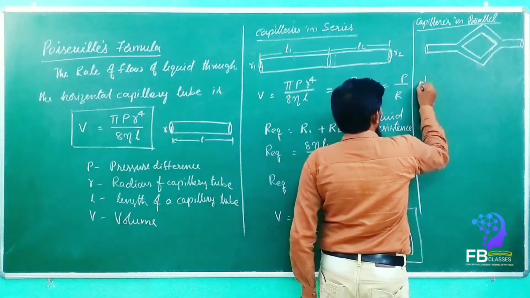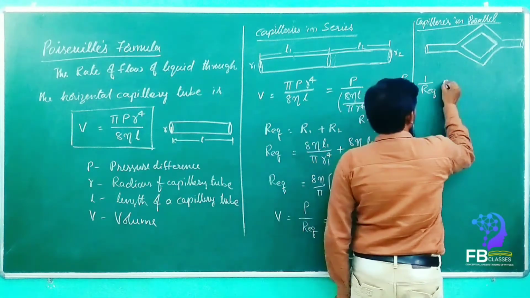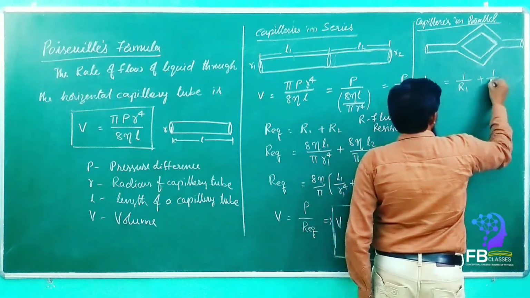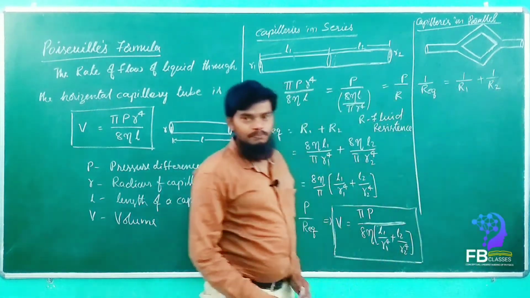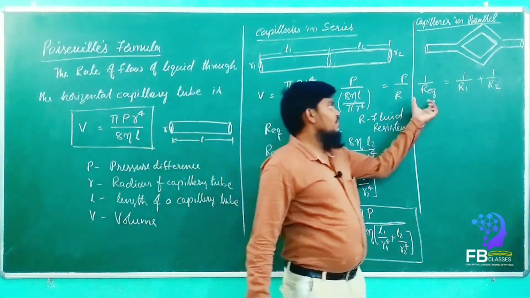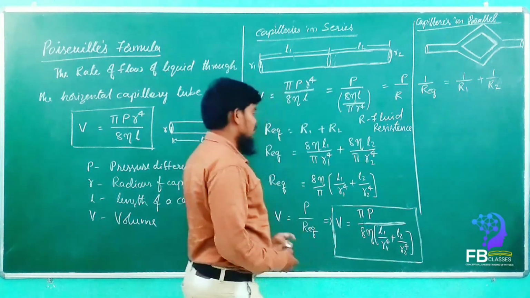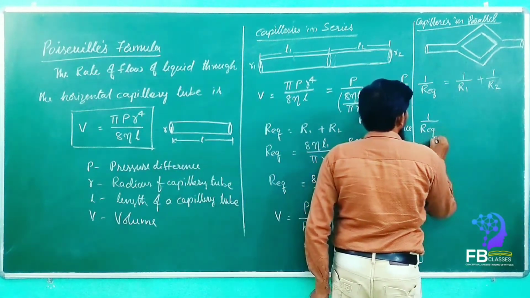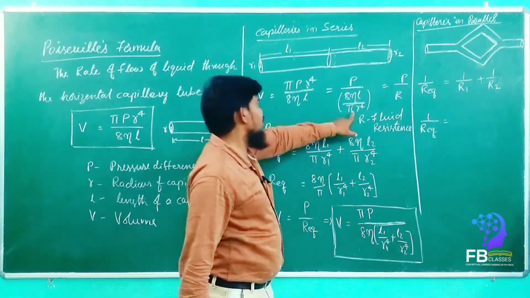We know very well, reciprocal of equivalent resistance is equal to the sum of the reciprocals of the individual resistances. Yes or no? So here 1 upon R equivalent is equal to, see here, R is how much, my dears? This is the R value, right?